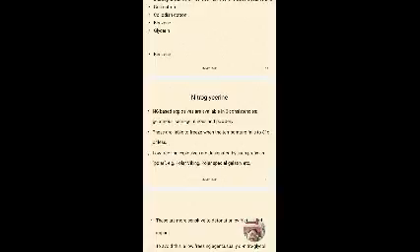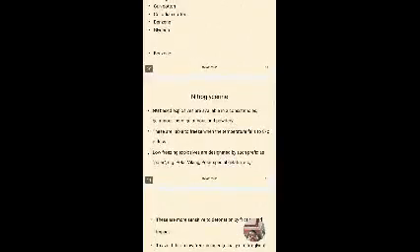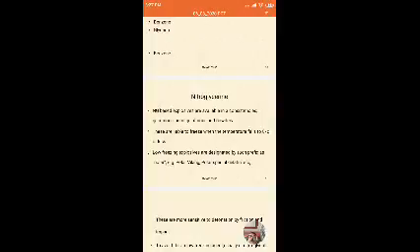Almost all nitrates, sodium nitrate, potassium nitrate, ammonium nitrate, are oxidizing agents. They will supply the oxygen.